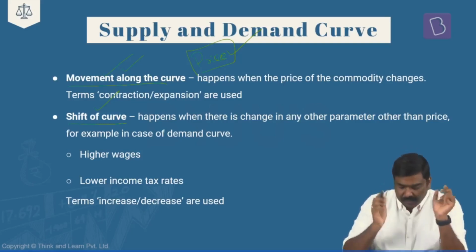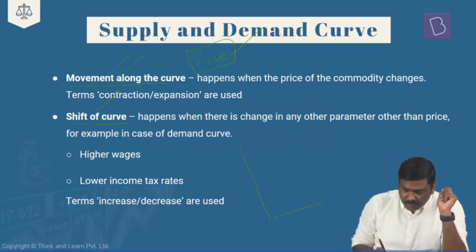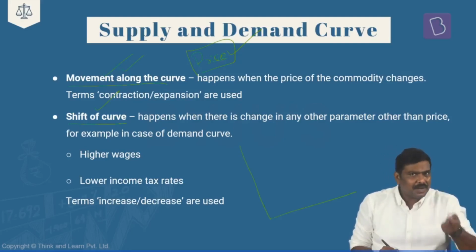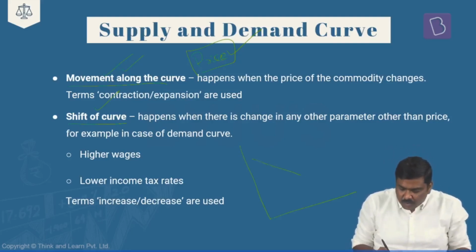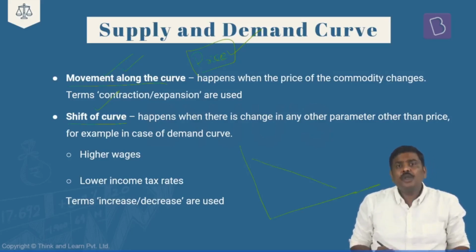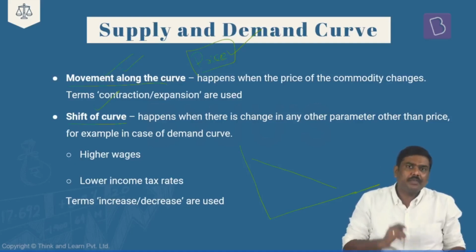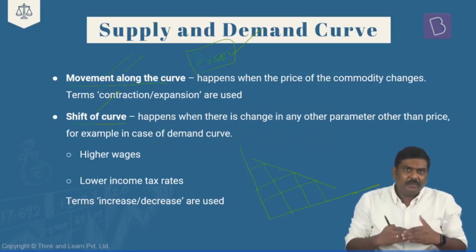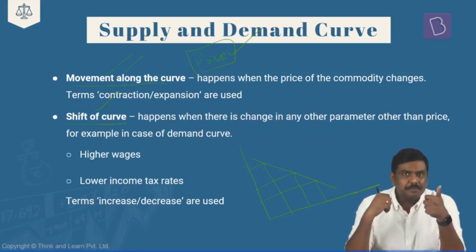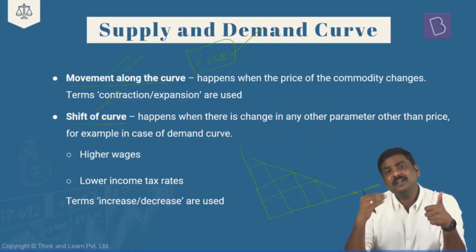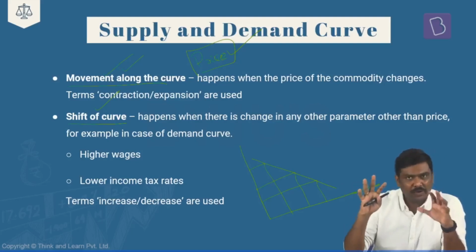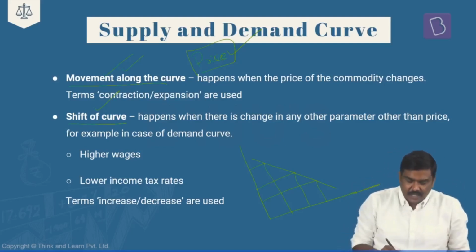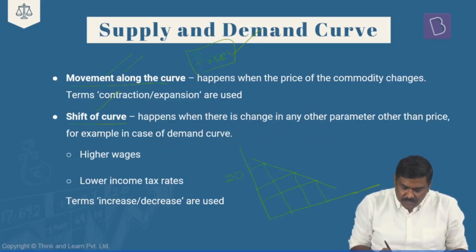Let's try and understand. In case of the market, earlier we have discussed the concept of the law of demand. Okay, and the representation of the law of demand curve is what? A downward sloping curve. And I've told you how we draw this particular downward sloping curve, which essentially means it is a group of points which are connected to draw this particular law of demand curve. And we draw it based on the price of the commodity in the market and, at this particular price, how much is the demand for this particular commodity in the market.